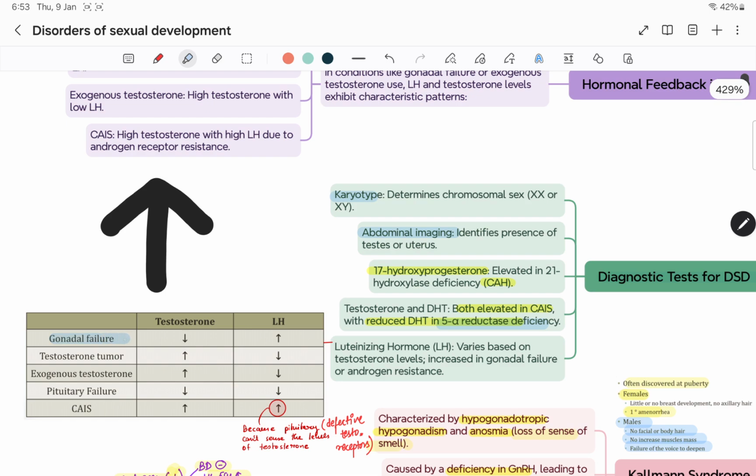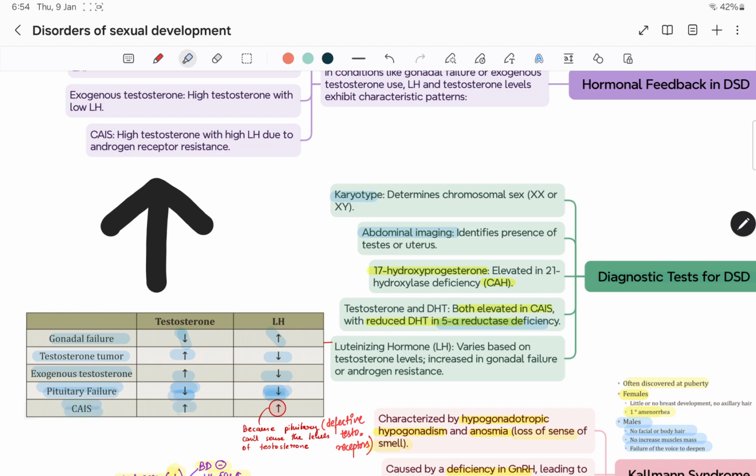In gonadal failure, you will see testosterone is decreased, but LH will be high because no testosterone means no negative feedback. In a testosterone-secreting tumor, testosterone will be high, so LH will be low. If a female is taking exogenous testosterone, testosterone is high and LH will be low. In pituitary failure, LH will be low obviously, so testosterone will be low and LH also low.